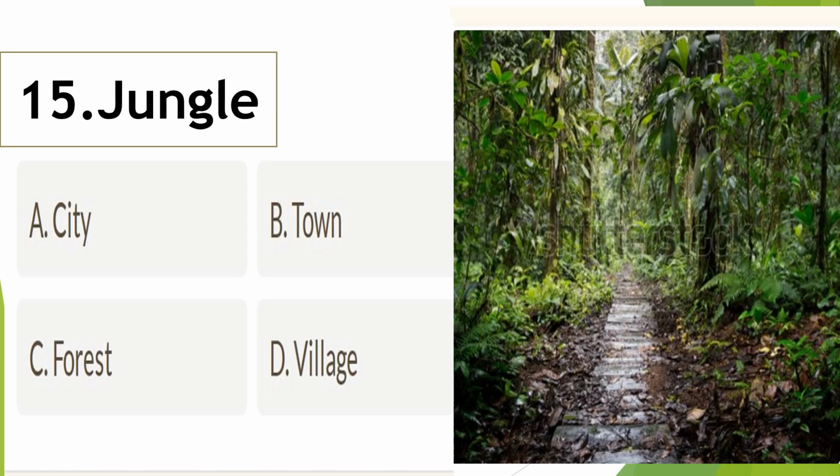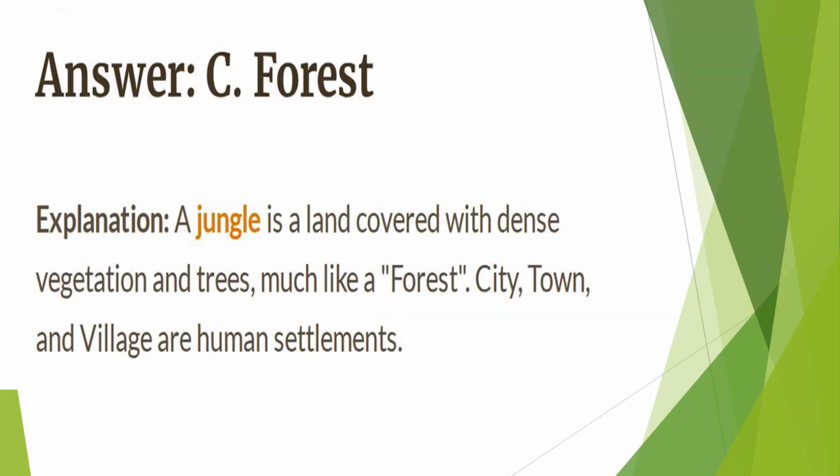Jungle. A. City, B. Town, C. Forest, D. Village. Correct answer C. Forest. A jungle is a land covered with dense vegetation and trees, much like a forest. City, town, and village are human settlements.